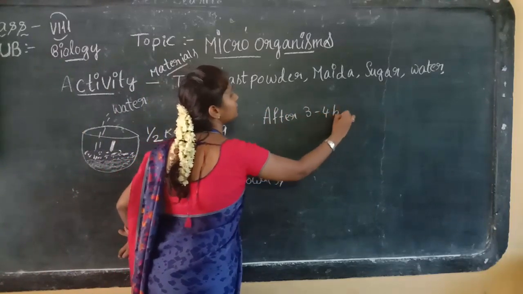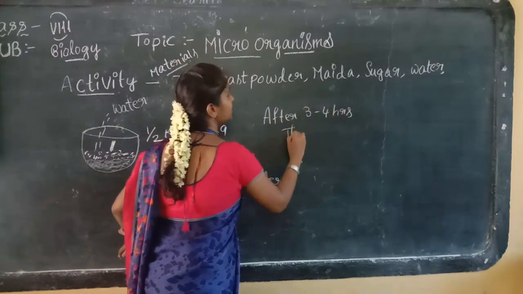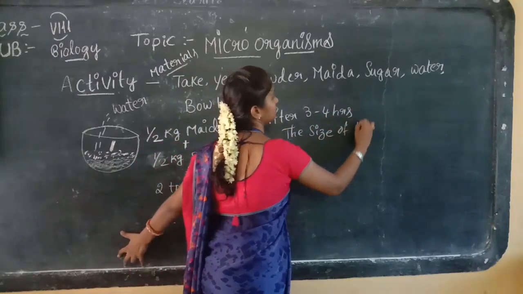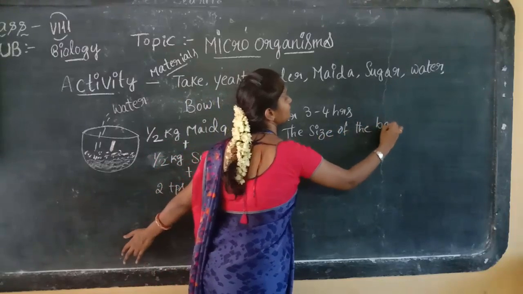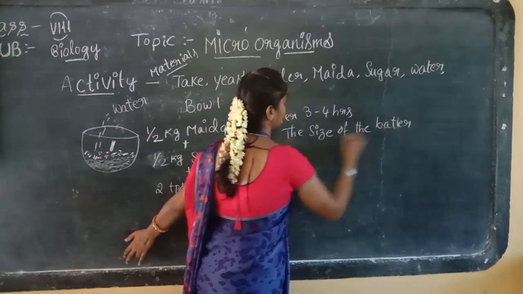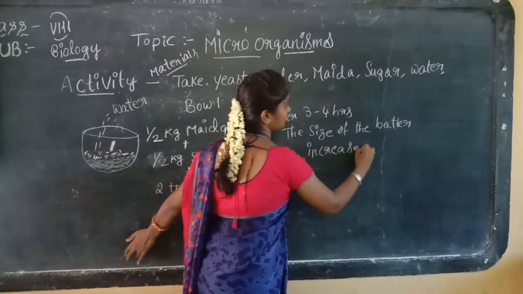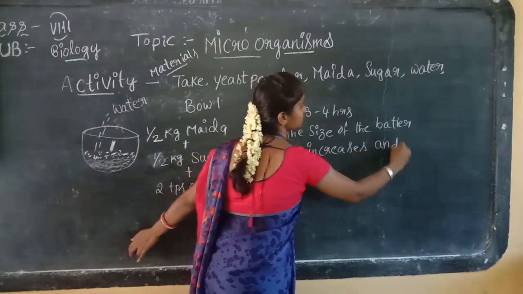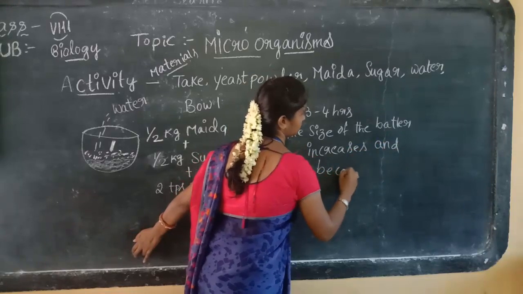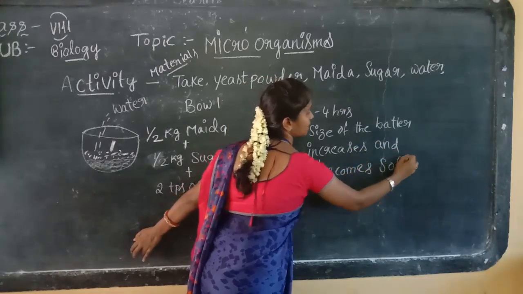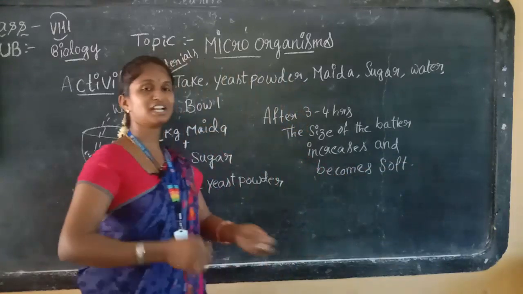After 3 to 4 hours, the size of the batter increases and it becomes soft and fluffy.